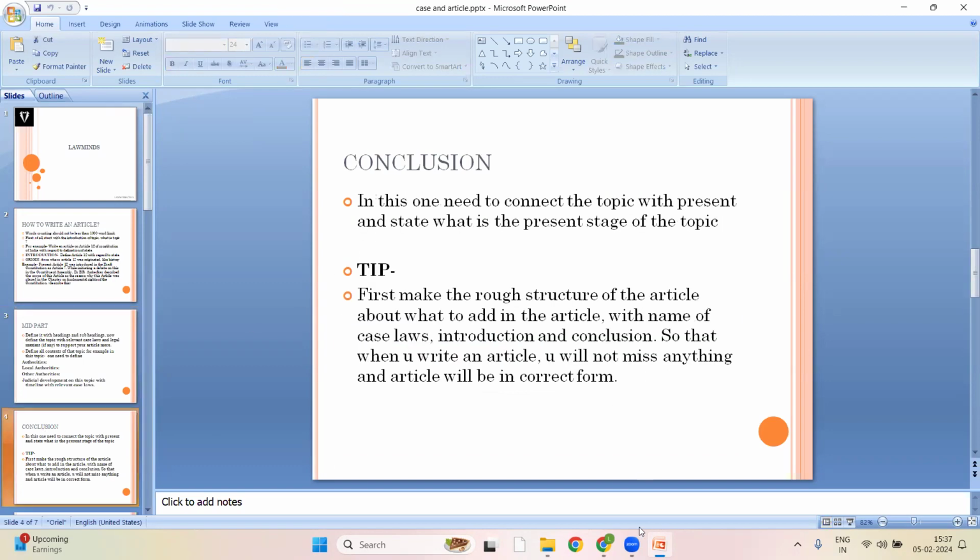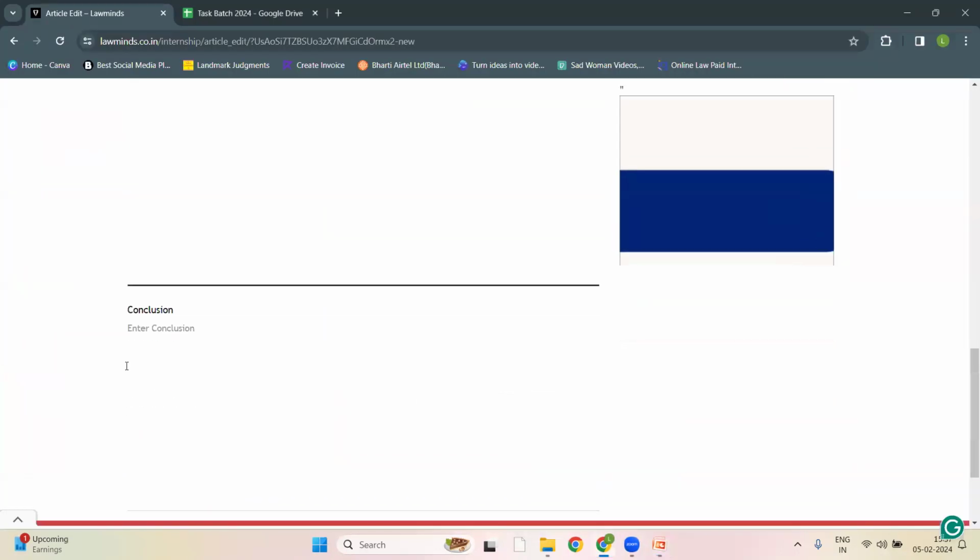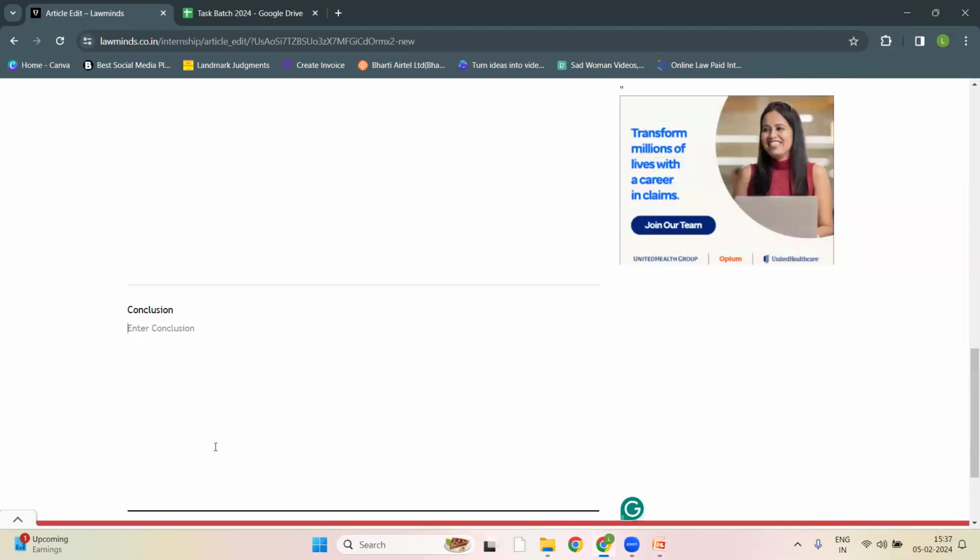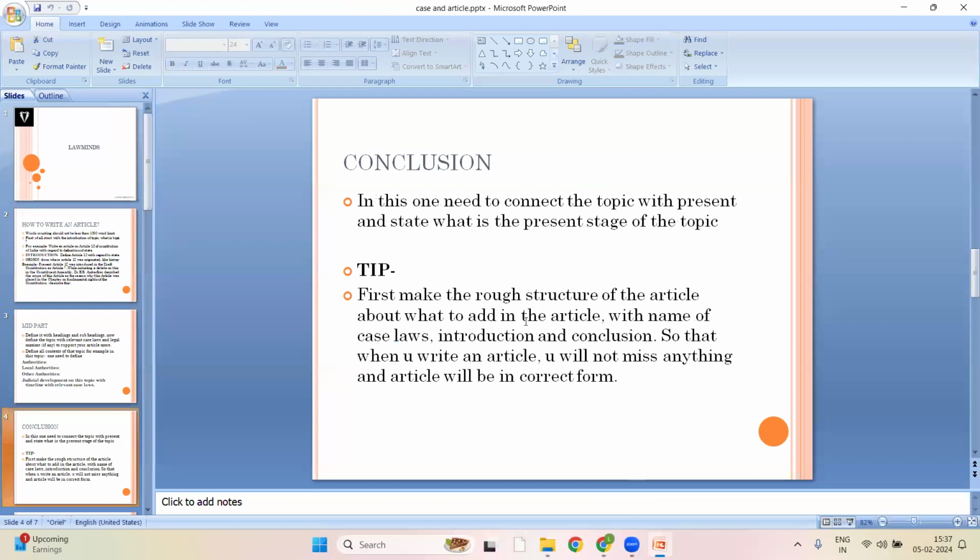Then we will go with the conclusion. You have to write the conclusion here. So, how will you write the conclusion? When you are writing the conclusion, try to connect the topic with the present stage of the topic. Like what is the stage of Article 12 with regard to the definition of state at present? What is the context of judgment in this? What is included in the state and what is not at the present stage? So you have to connect any topic with the present stage in that conclusion.